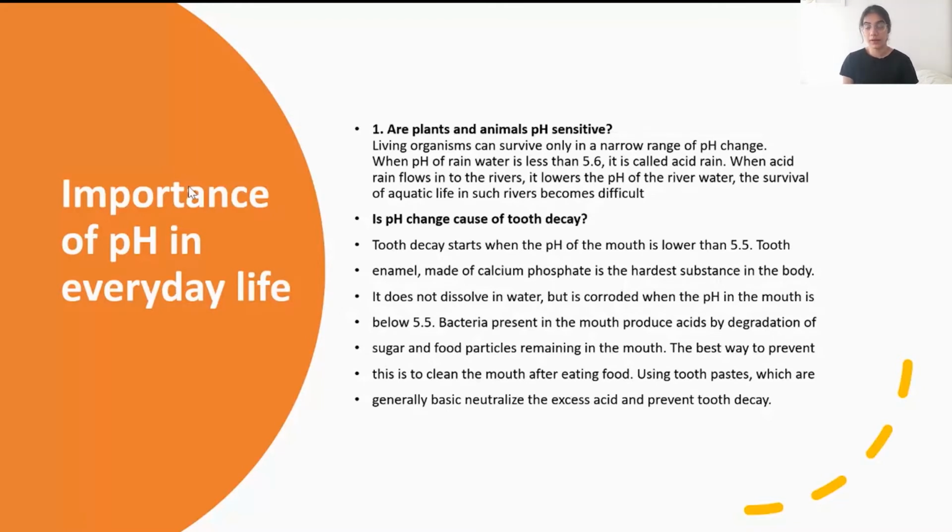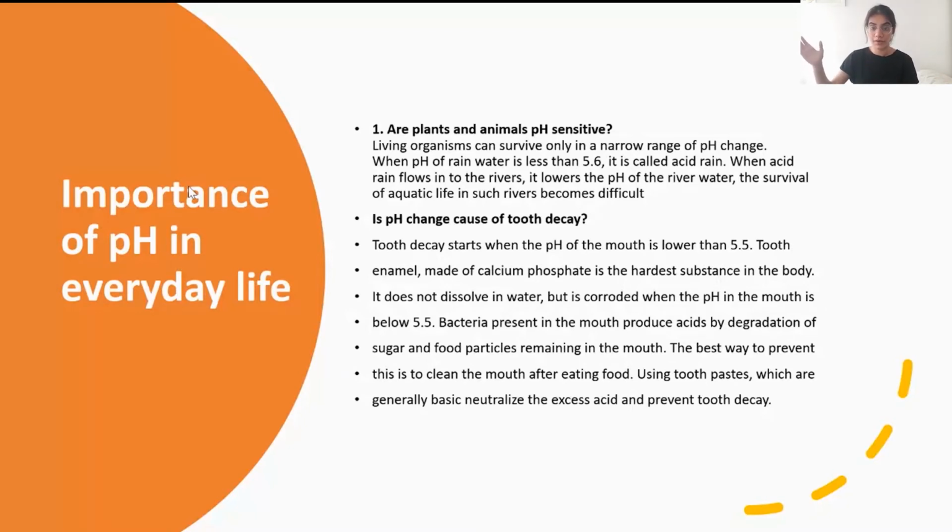Plants and animals are pH sensitive. Living organisms such as us can only survive in a narrow range of pH change. It means we need neutral conditions to survive. We cannot survive in a completely acidic environment with pH 0, 1, 2, or a completely basic environment with pHs of 13 or 14.